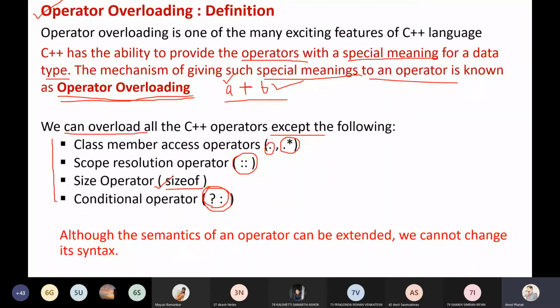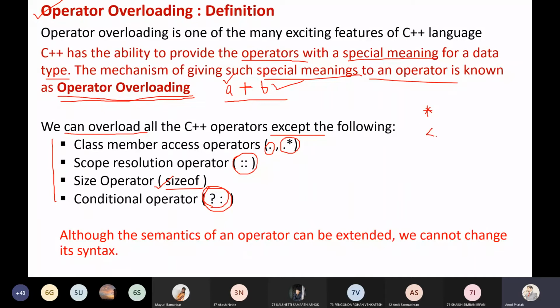Plus, minus, we can overload the star also, only simple multiplication. Here it is given dot star, that is not possible. So all the other operators are possible; we can even overload the extraction or insertion operators, and so on. All these operators can be overloaded.